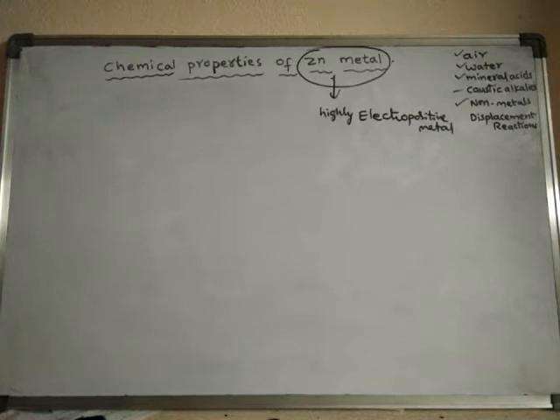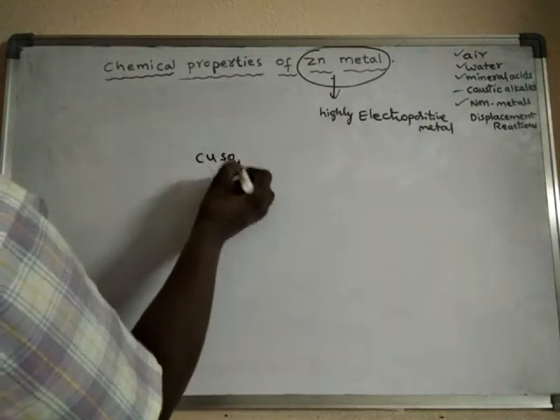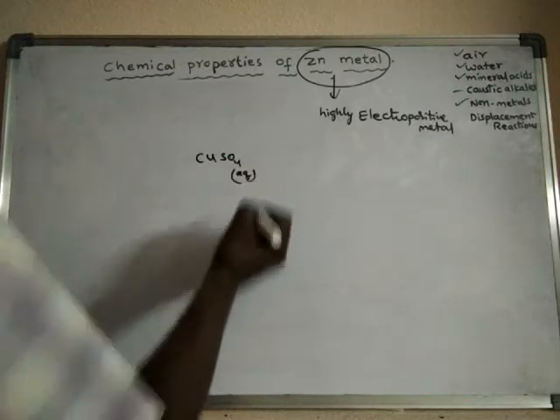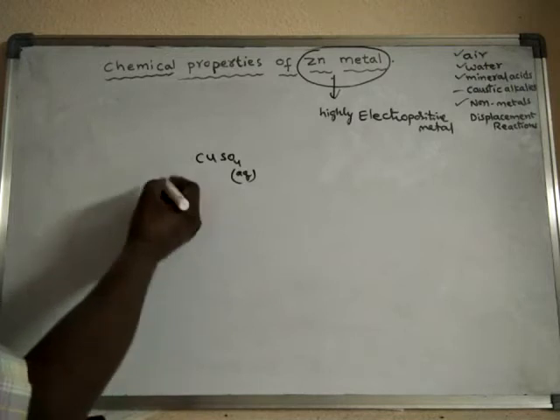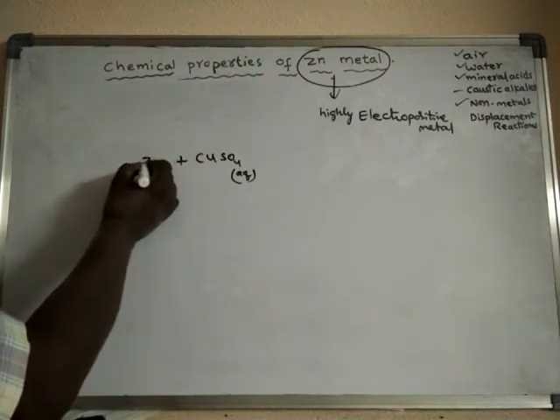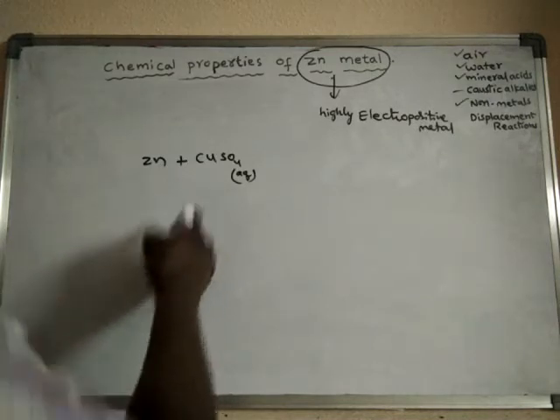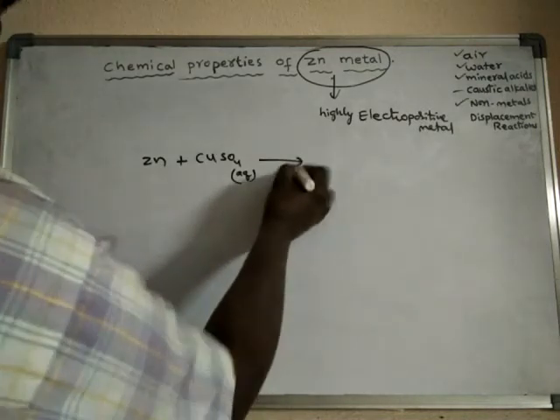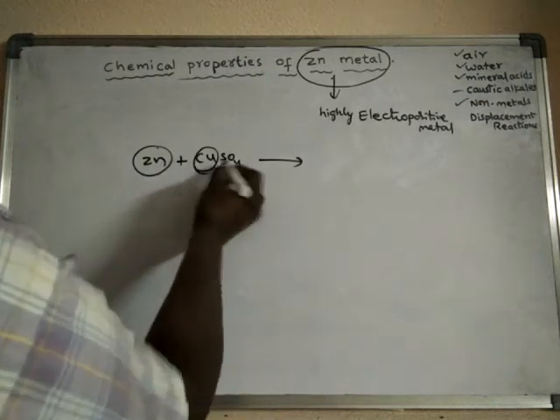For example, take an aqueous solution of copper sulfate. When zinc metal is added to the aqueous copper sulfate solution, what happens? Zinc is more electropositive and copper is less electropositive.